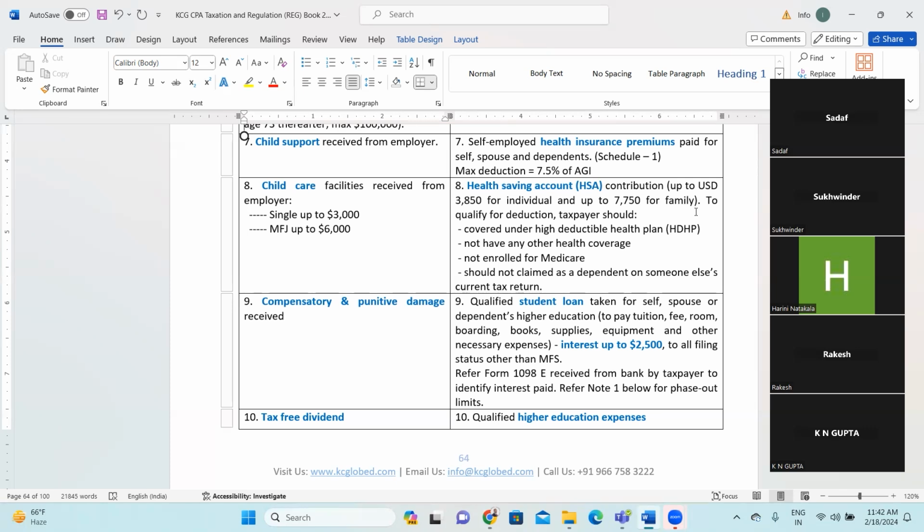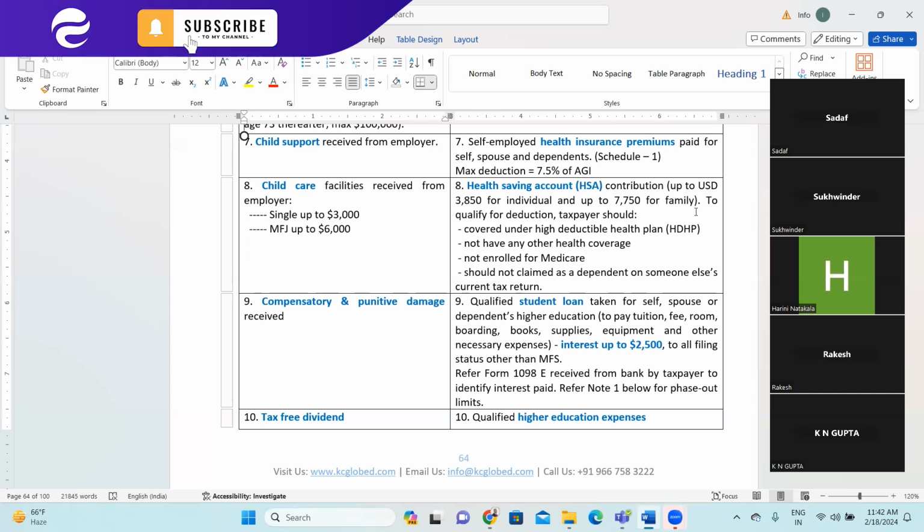But here is the catch. Later on you will see the compensatory damage or punitive damage, say, for example, anyone has lost their hand or leg or eyes, or any such major disease has happened when he or she is working at the factory.